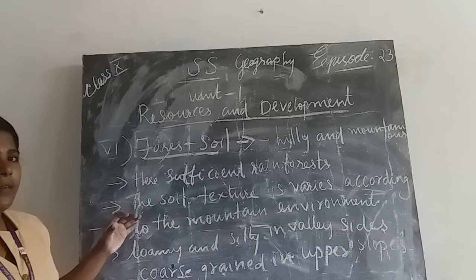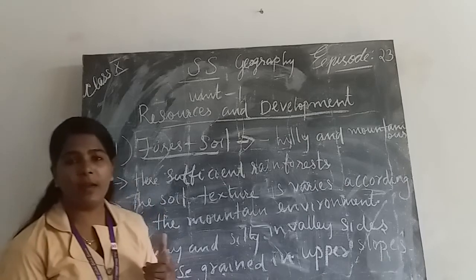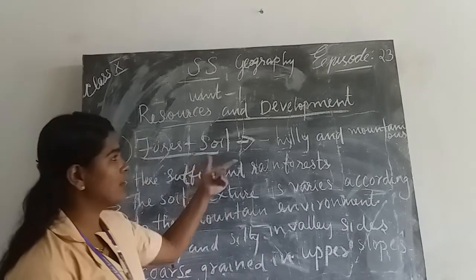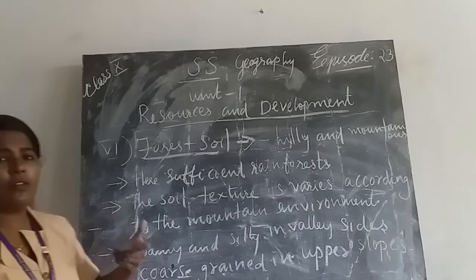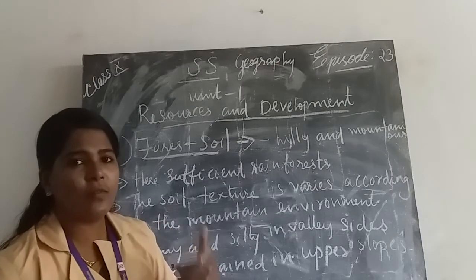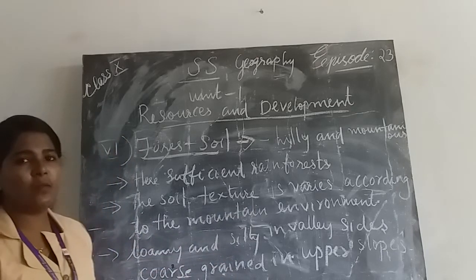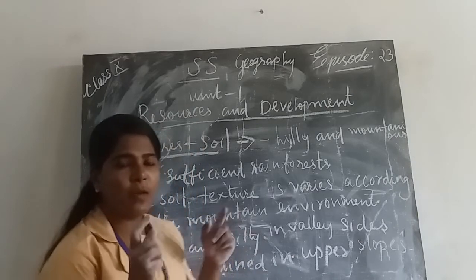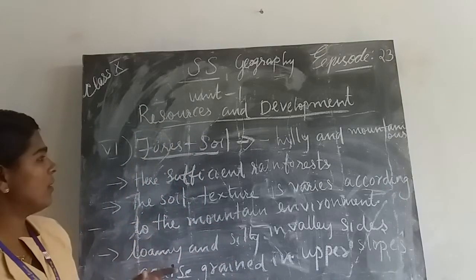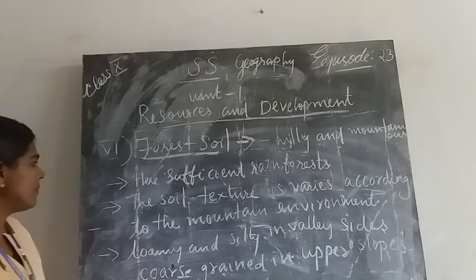What is the speciality of this soil? Here, we can see sufficient rainforest in hilly and mountainous areas or in forest areas. The texture of soil varies according to the mountain environment. Sometimes the mountain environment has extreme climate, sometimes heavy temperature. On the basis of that environment, the texture varies.